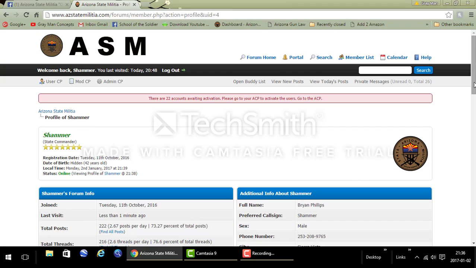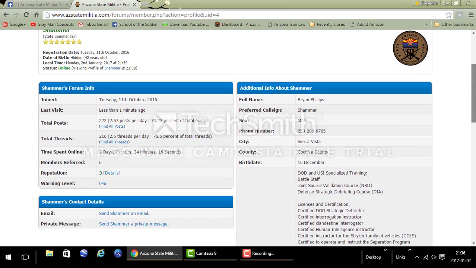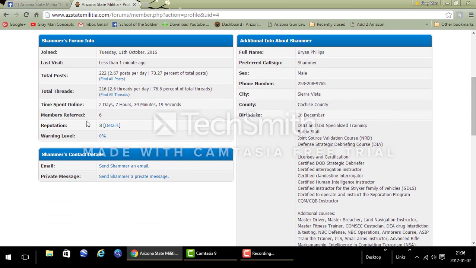Your profile shows a lot of the basic information from when you joined. It gives your forum info, again, when you last visited, how much stuff you've done, all these types of things there. Warning levels, an internal thing like you see on a lot of websites where people do stuff they're not supposed to. They get warnings and then they get banned.